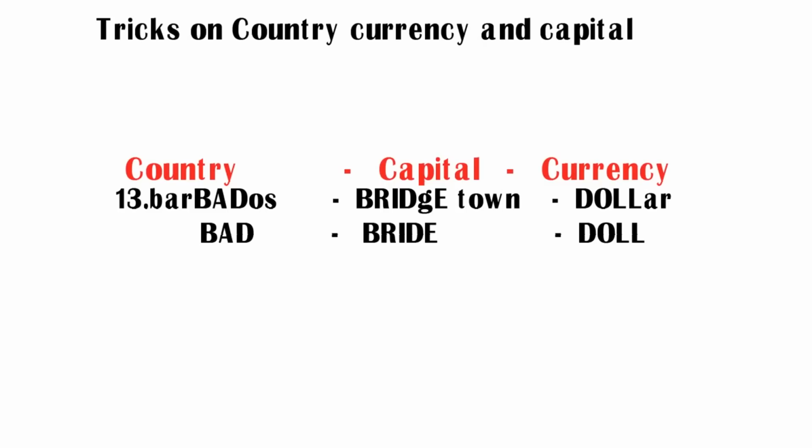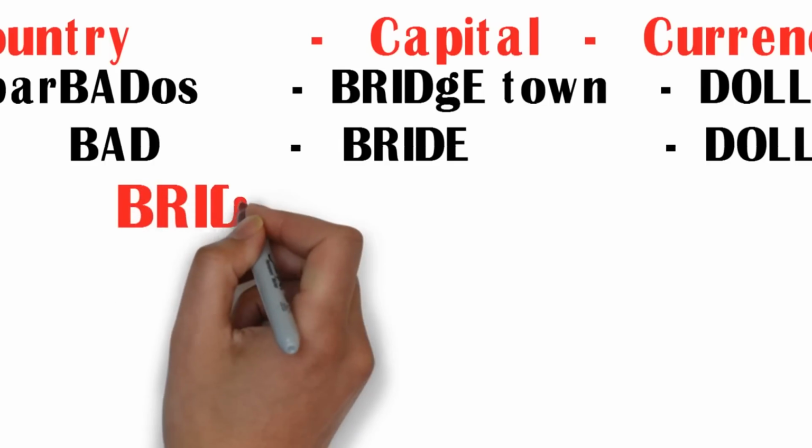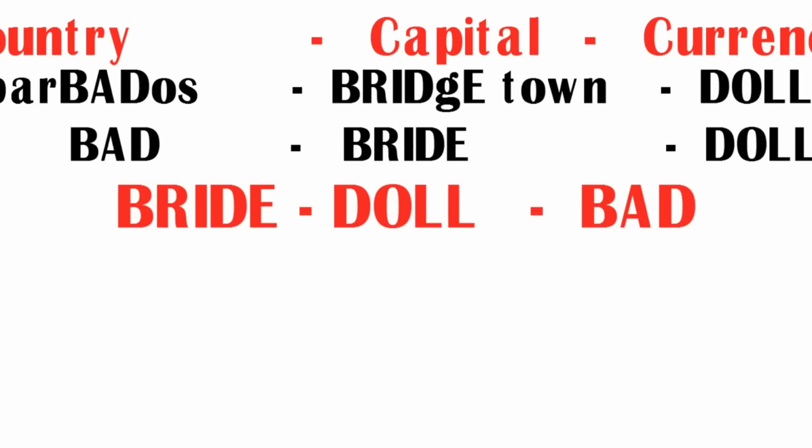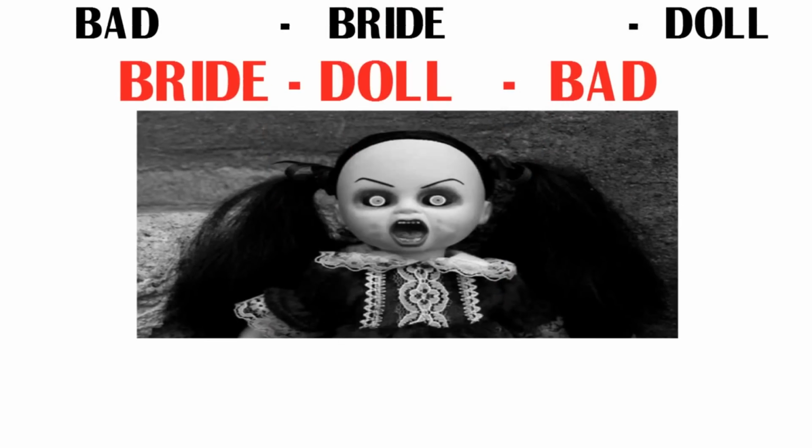Now I am going to frame these 3 new words into a sentence. Here you can see the 3 new words, bride, doll and bad. Let us see the sentence here. A bride saying that the doll given by her husband looks so bad. Here you can see the doll which looks so bad.